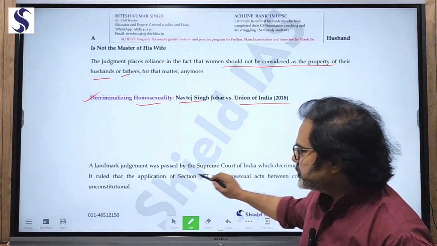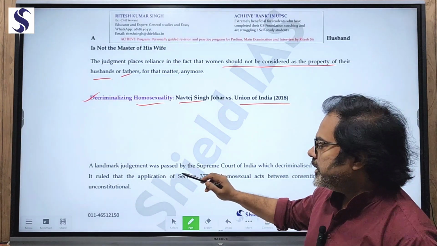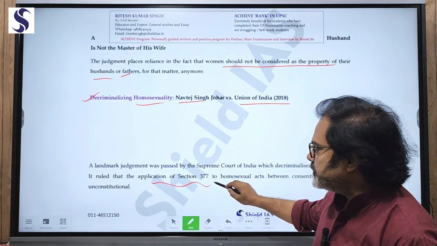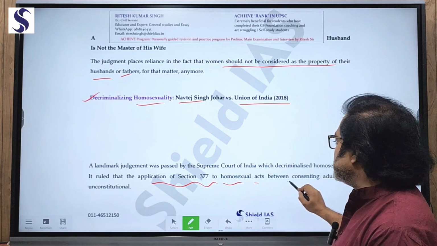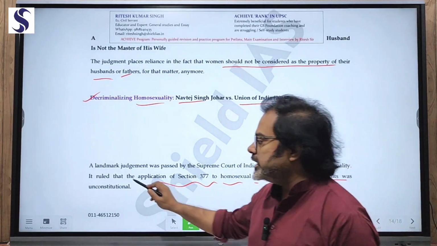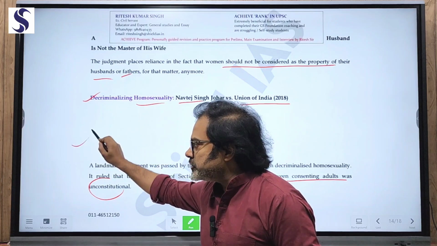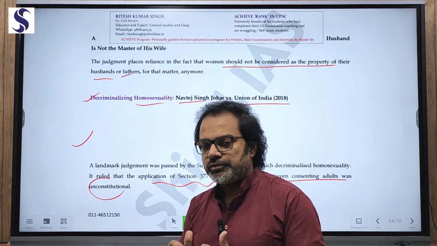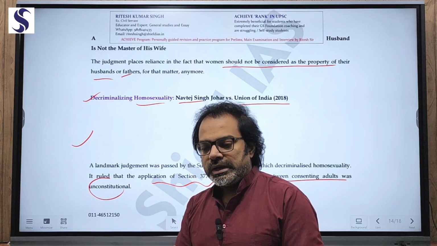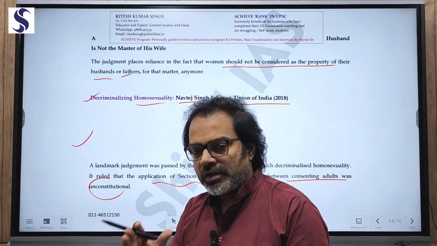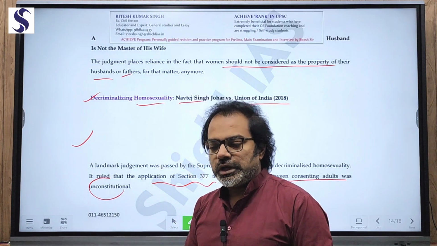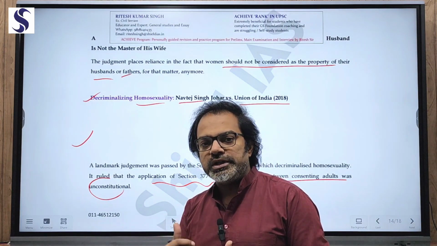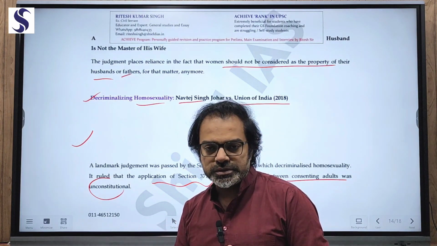So a landmark judgment was passed by the Supreme Court. It ruled that the application of Section 377 to homosexual acts between consenting adults was unconstitutional. That means homosexuality was approved. That means same-sex relationships are approved now. That means same-sex people can have live-in relationships now. That means it is also a liberation of the LGBTQIA community.